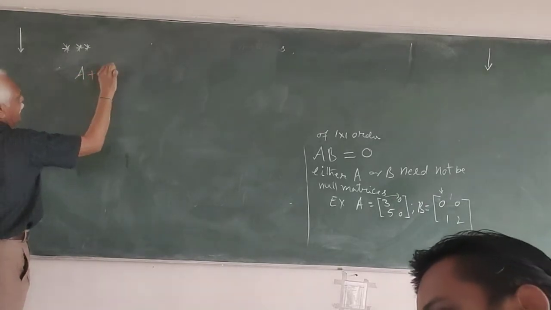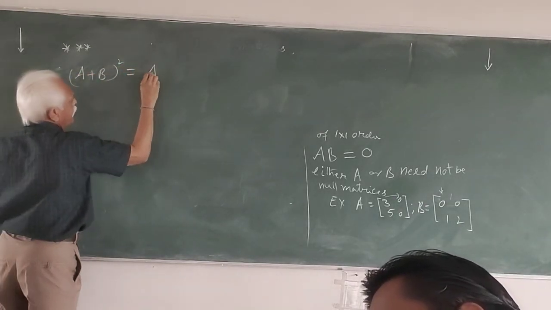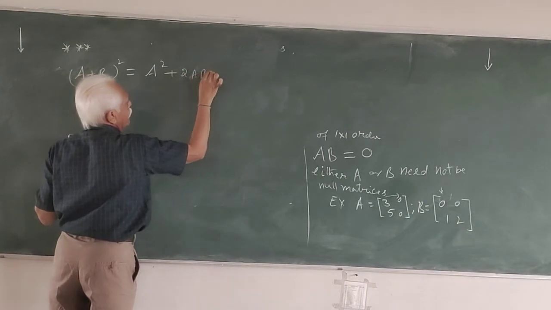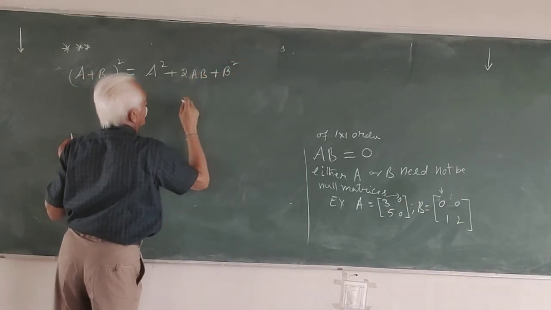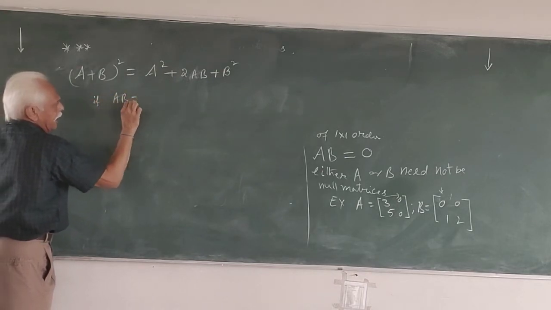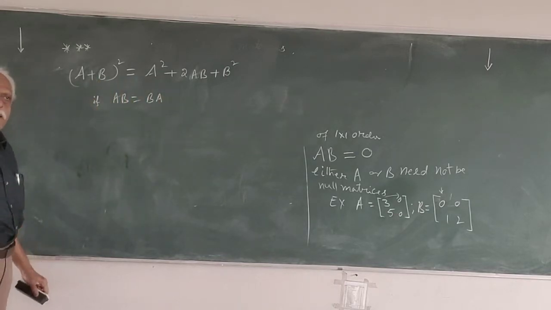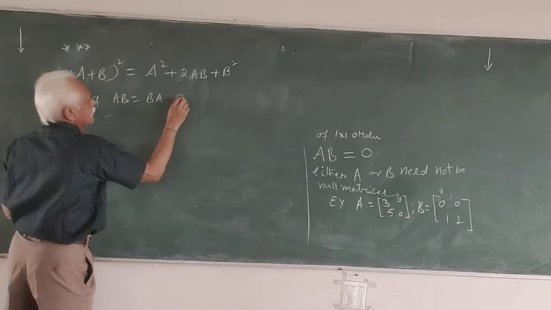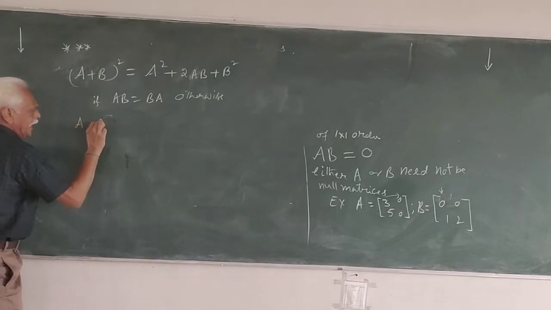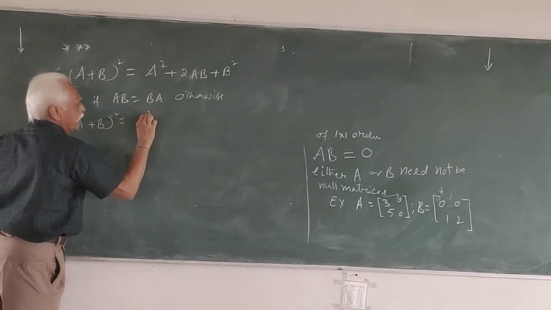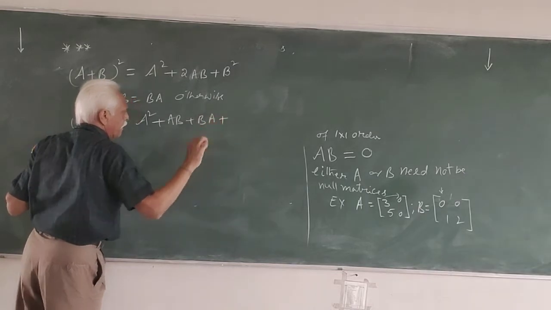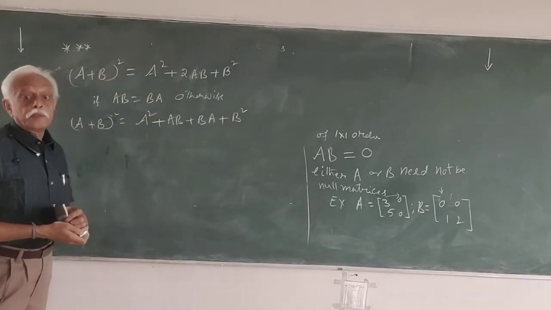(A + B)² = A² + 2AB + B² if AB = BA. Otherwise, (A + B)² = A² + AB + BA + B². You must be very careful about this.